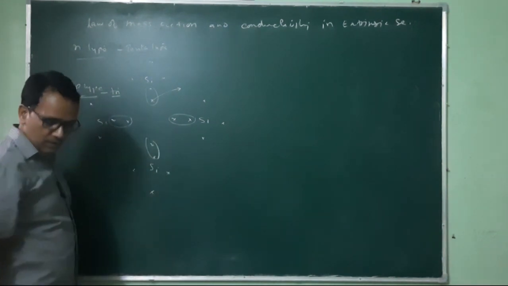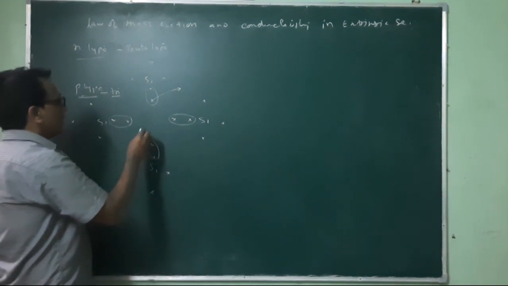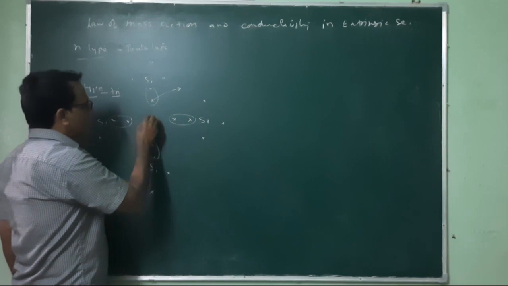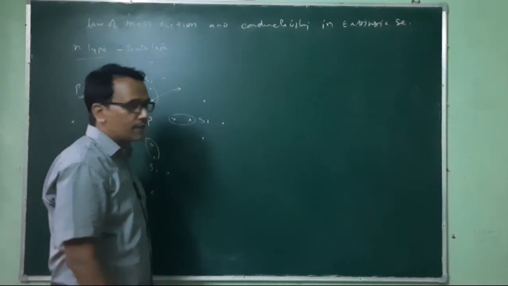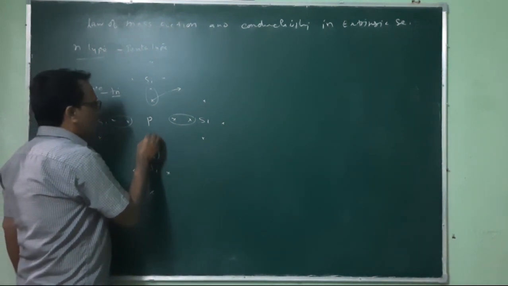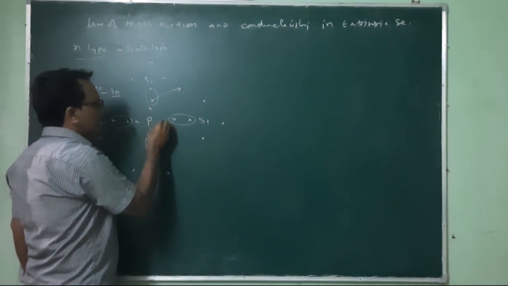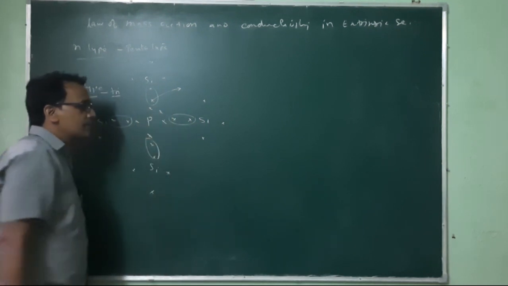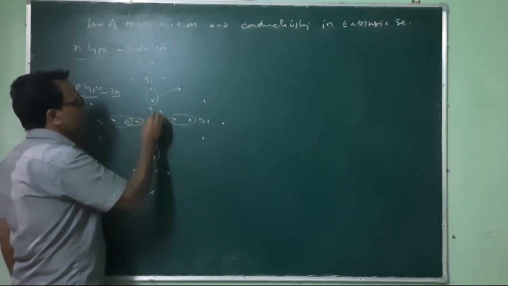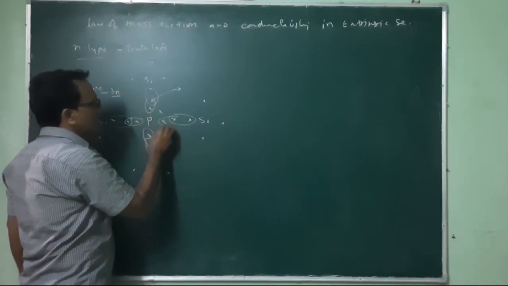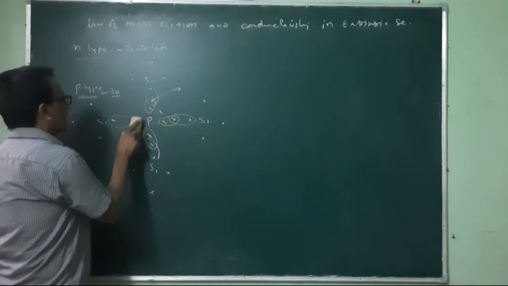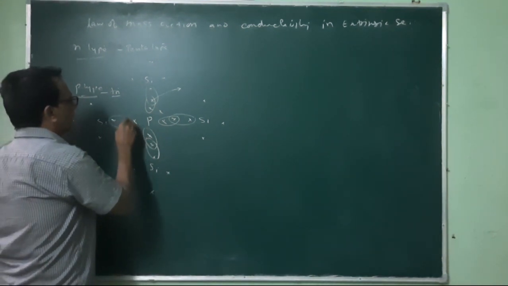The formation of N-type semiconductor can be understood by the same diagram, by replacing the central atom with phosphorus. This is a pentavalent material, where we have 5 valence electrons. Out of these 5 valence electrons, 4 are connected with 4 silicon atoms.